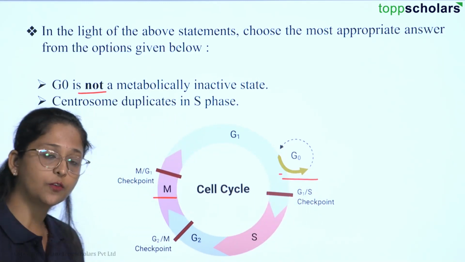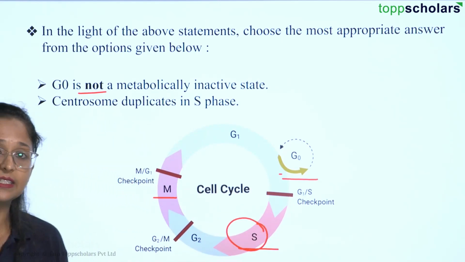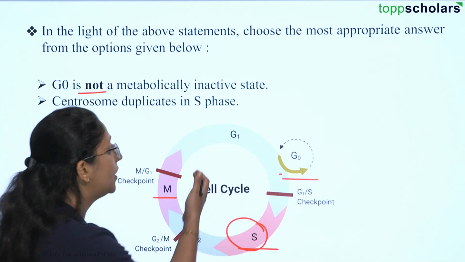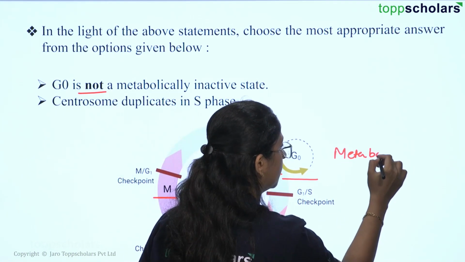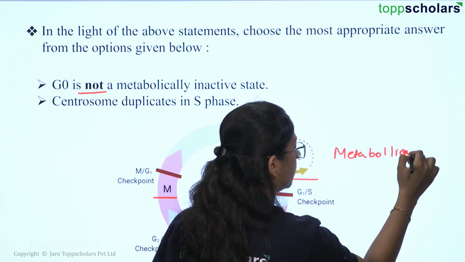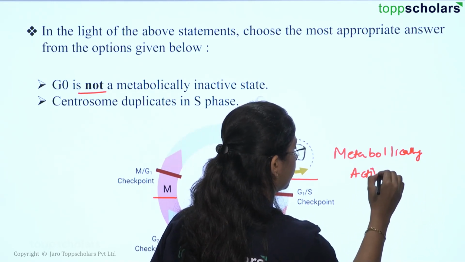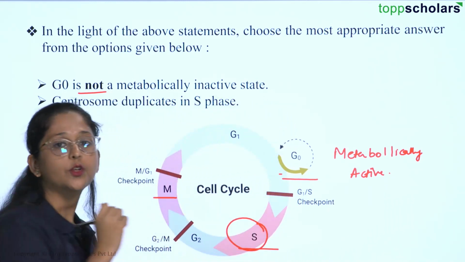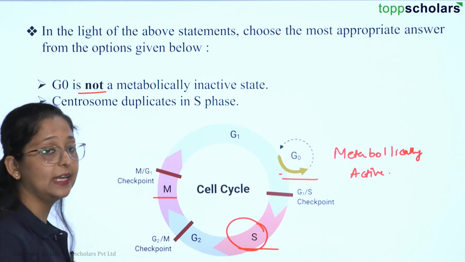In this phase, our cell is going to prepare a lot for the S phase, that is the next phase, the synthesis phase. As there is preparation going on, it will be metabolically active. So that is the incorrect statement. The G0 state is not a metabolically inactive state.